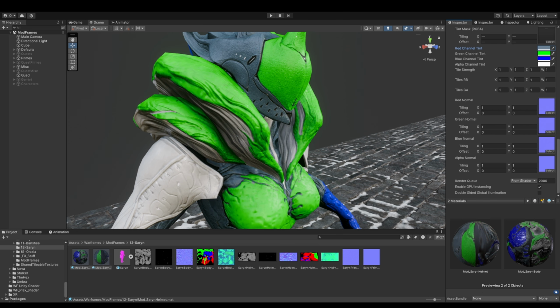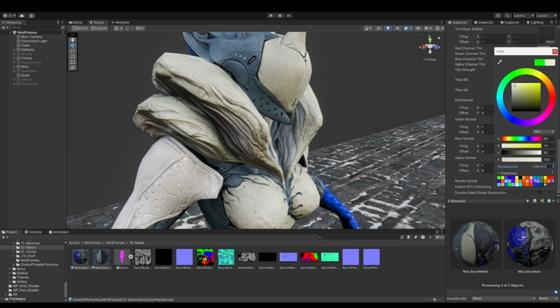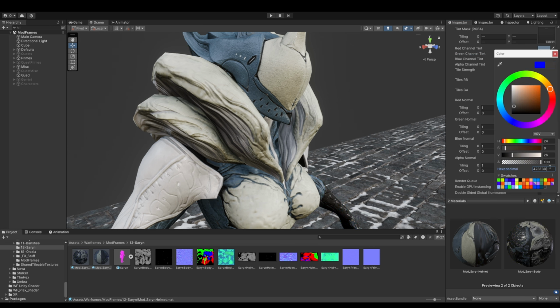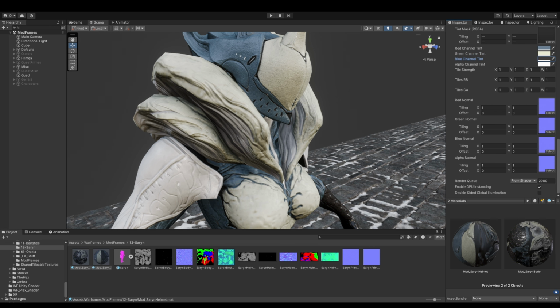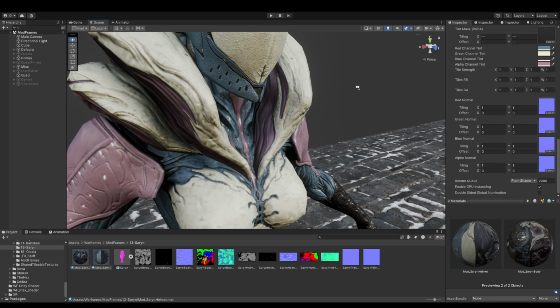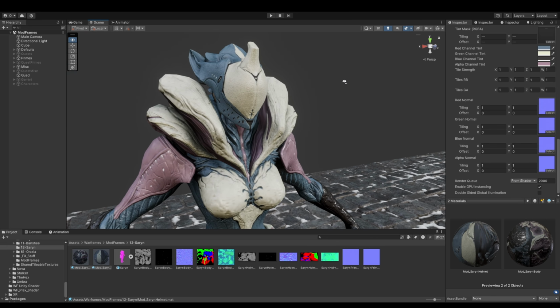Then we're going to get the one from tint color 1, put that into tint channel green, and get the one from tint color 2, put that into blue, and then get tint channel 3 and put that into alpha. So now we have all of our colors set up.